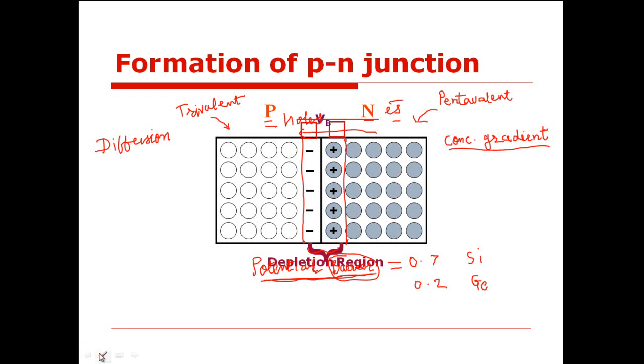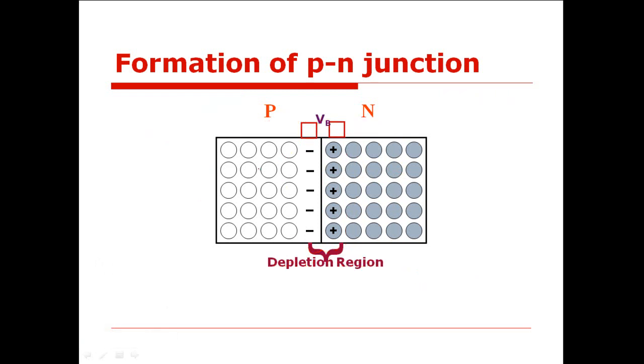For forward bias, one more thing is the depletion region. Once the potential barrier VB is developed, then in between these immobile charge ions, neither electrons nor holes are present in this region, which are free electrons and free holes.